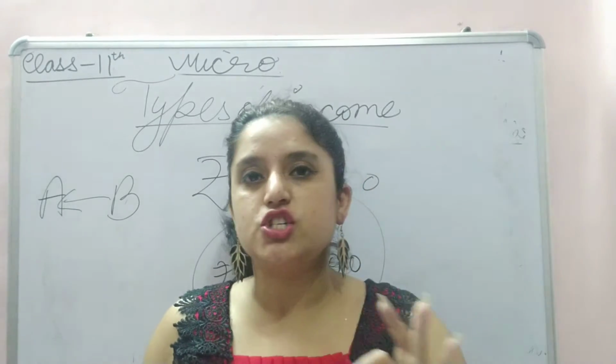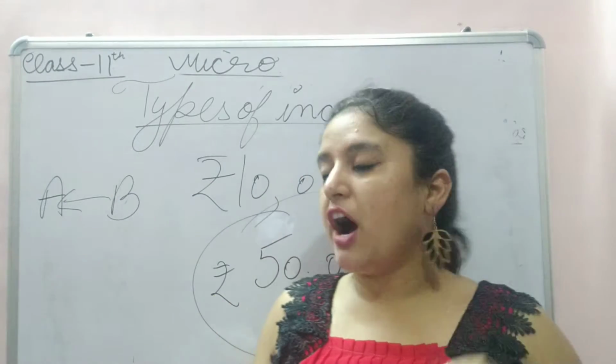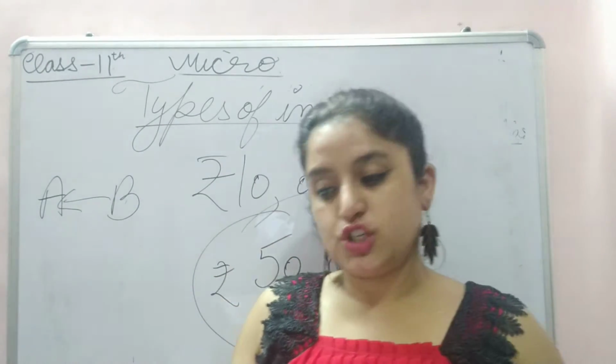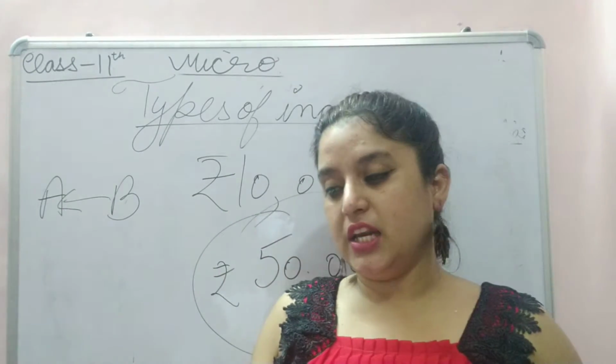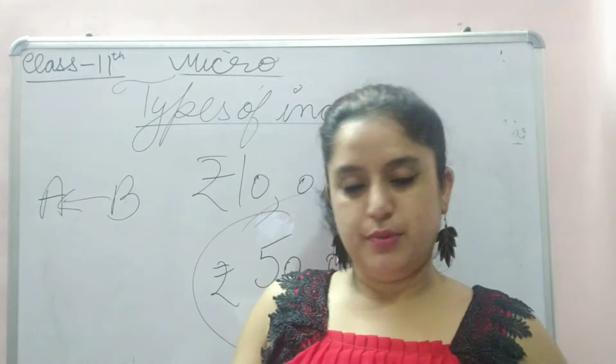There is no production of goods and services, so it is unearned money. So far we have done types of income: fixed, fluctuating, residual, money, real, contractual income, and earned and unearned money.